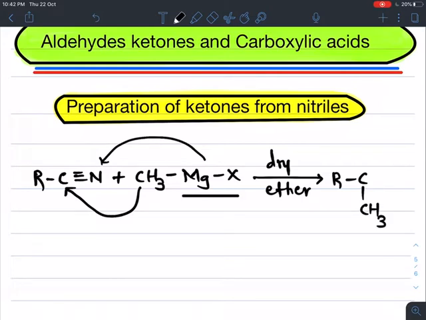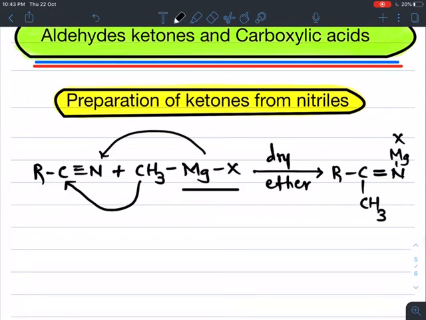RCCH3, the triple bond is converted into a double bond, N MgX. I can write MgX at this side. So a magnesium complex is formed, which is an unstable and highly reactive intermediate, which further undergoes acid hydrolysis.